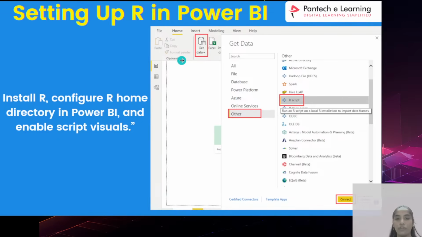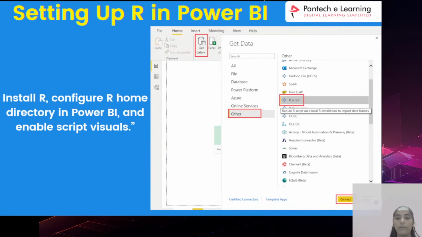Means first you should go to the get data, then there you have to open the script, R script. Then in that particular R script you have to give some particular paths that you have in your laptop. That path you have to paste in that particular thing, then it will start the installation in Power BI automatically, and based on that you have to follow. And that is about the setting up.